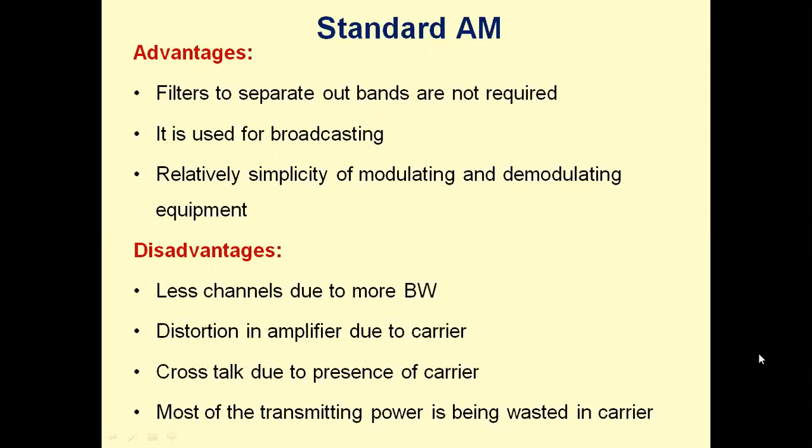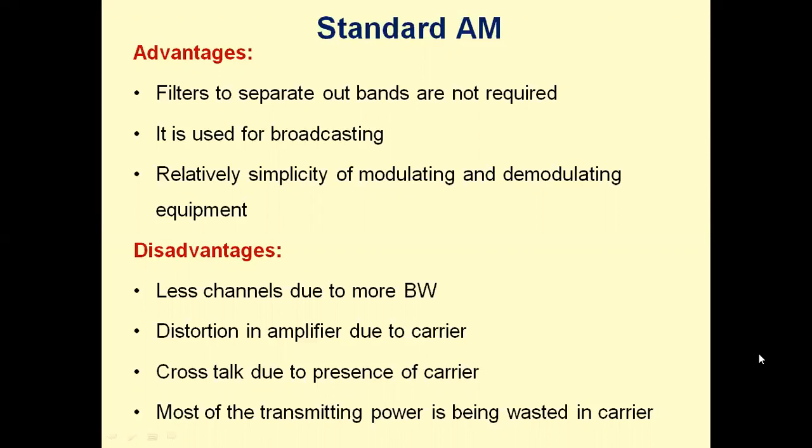Because of transmission of the carrier, which is an unnecessary component, there is distortion in the amplifier due to the carrier. There is crosstalk due to the presence of the carrier. Carrier is an unwanted component generated in the process of AM. When the message signal is added to the carrier, we get an AM wave which contains carrier, upper sideband and lower sideband. Due to the presence of the carrier, there will be crosstalk, and most of the transmitting power is wasted in the carrier.